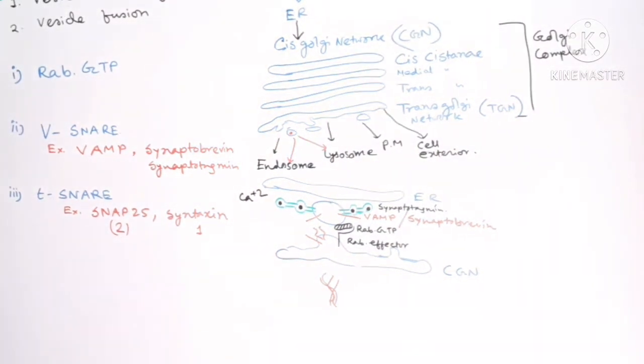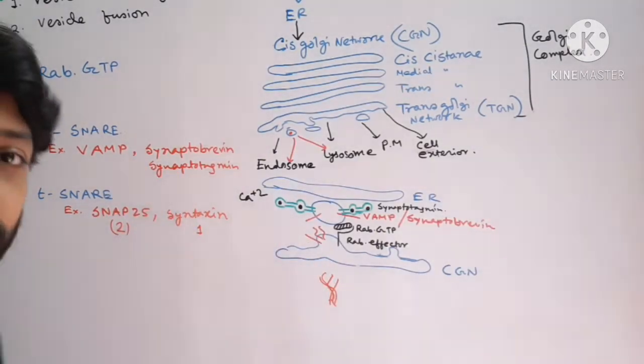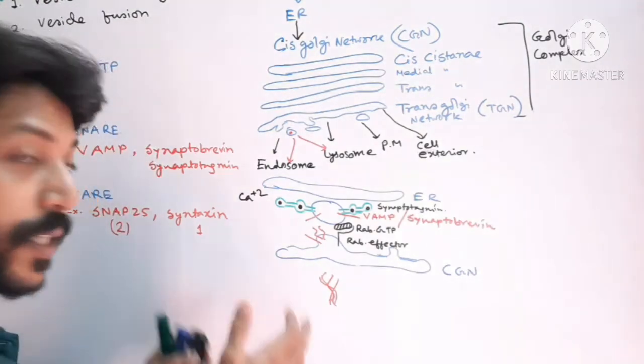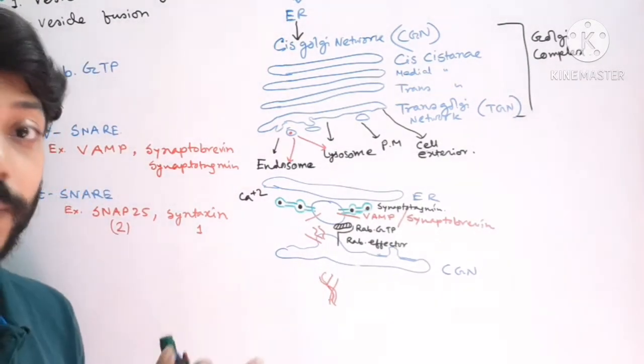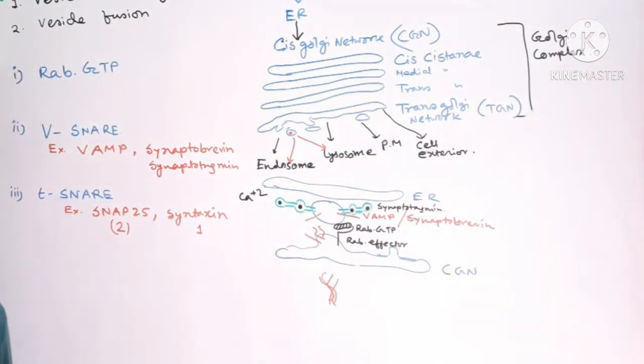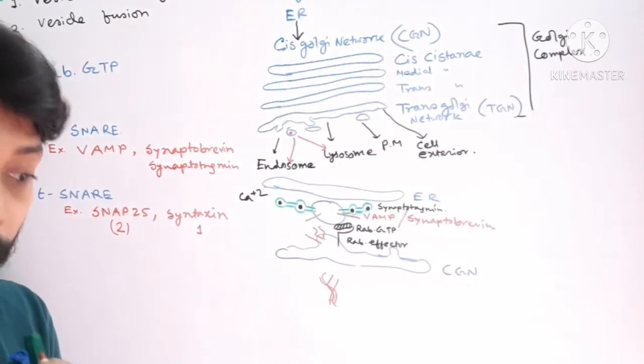So if this V snare and T snare form a coil structure, it cannot function another time. So it should be in the same condition as it was, and this coil structure should be removed.